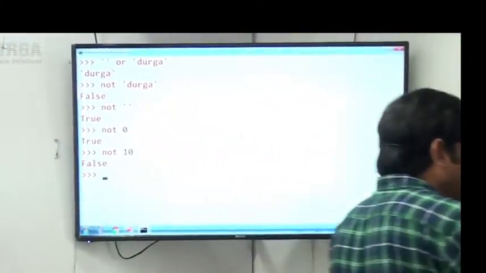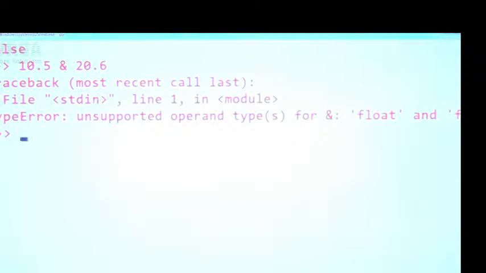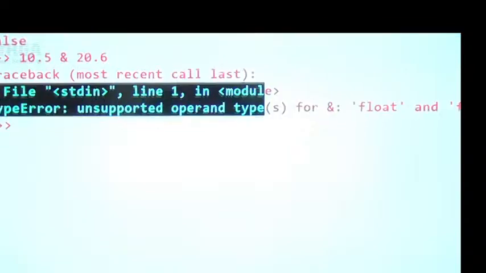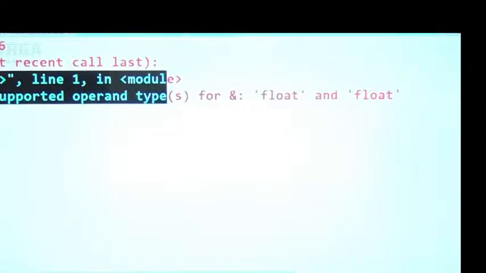Have a look once, sir. Observe that I am taking 10.5 and 20.6. Sir, it is float. How can you apply the bitwise and operator for float and float? Immediately type error: unsupported operand types, float and float.